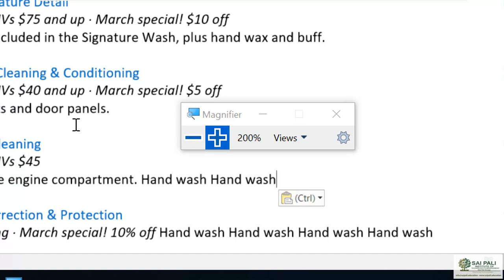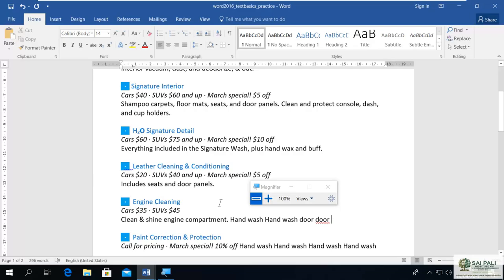Now I will copy something else. Let's say I copy this, door. I select this, and I use the shortcut key Ctrl+C. Now in my clipboard this hand wash is not there. Now the new word is there. Now when I try to paste, what is it pasting here? Door, not hand wash. So as many times as I paste, it will paste only this new word. When you copy something, it will remain in your clipboard until you copy something else.